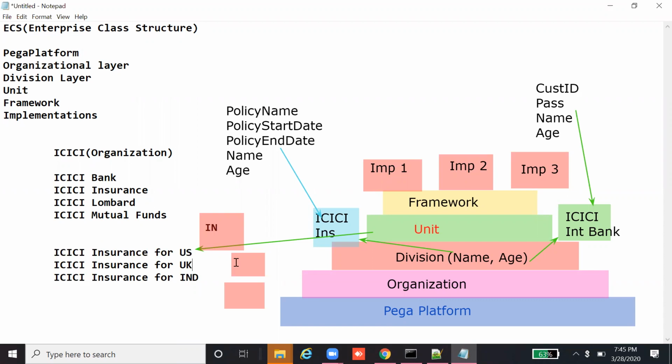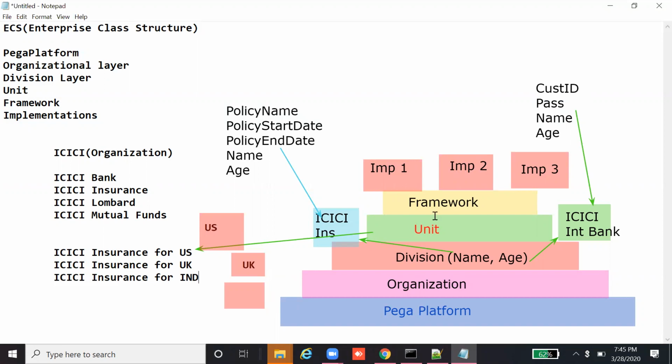In this case, this is unit specific. So you can build any number of unit-specific applications irrespective of the countries. This is a feature given by Pega.